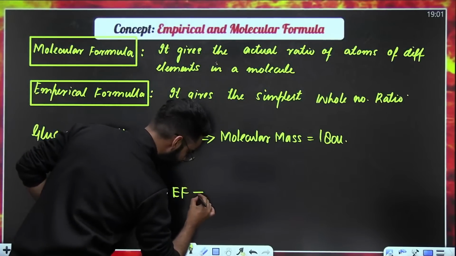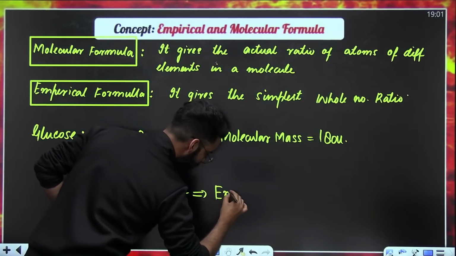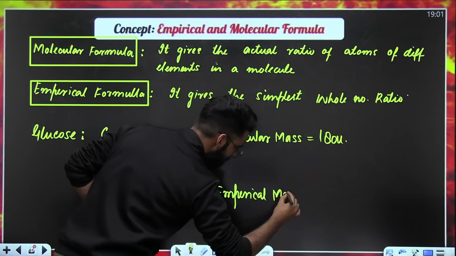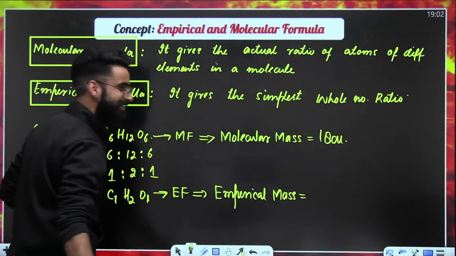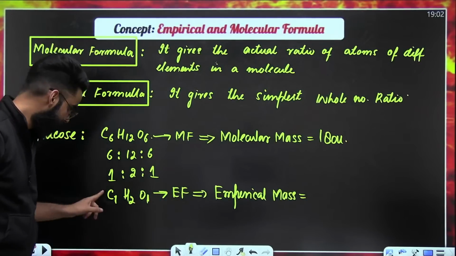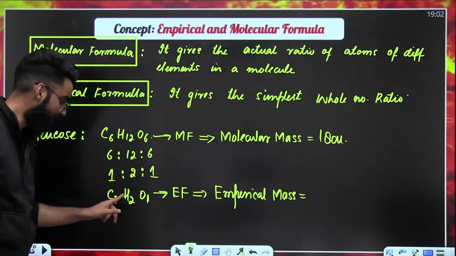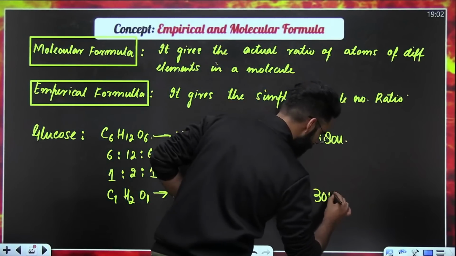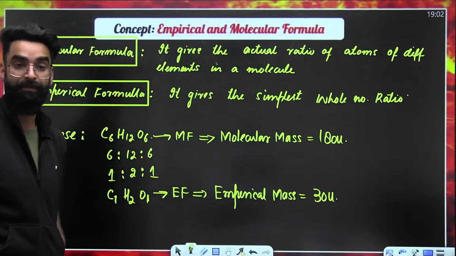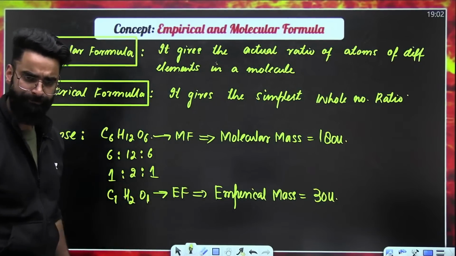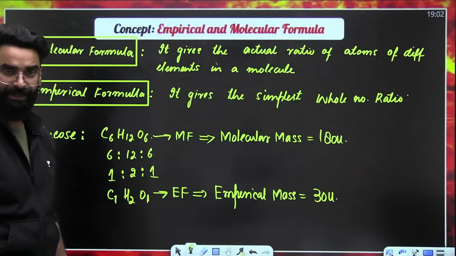Similarly, there is a term called empirical mass. Empirical mass is calculated with the help of what? It is calculated with the help of the empirical formula. 12 into 1 plus 1 into 2 plus 16 into 1. The value comes out to be 30 U. So 30 U I'll be calling the empirical mass. One is molecular mass, one is empirical mass, right? Perfect till here?